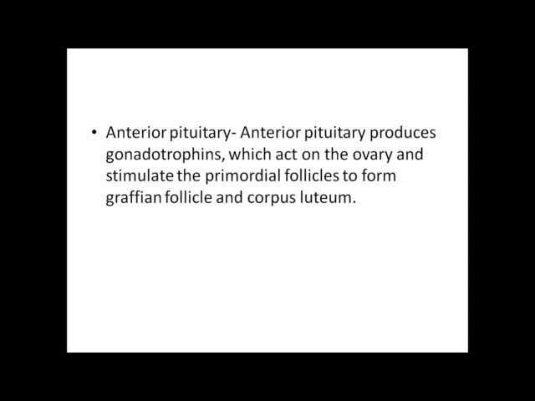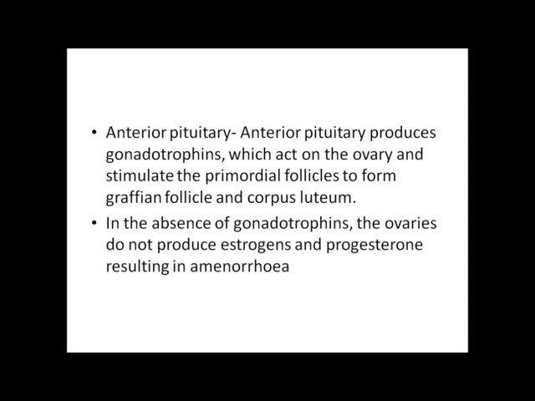Anterior pituitary. The anterior pituitary produces gonadotropins which act on the ovary and stimulate primordial follicles to form graafian follicle and corpus luteum. In the absence of gonadotropins, the ovaries do not produce estrogen and progesterone, resulting in amenorrhea.